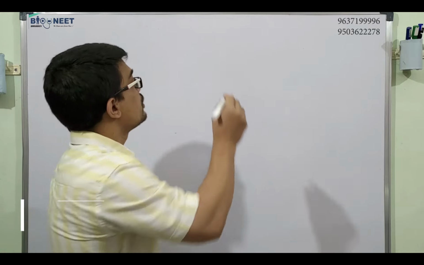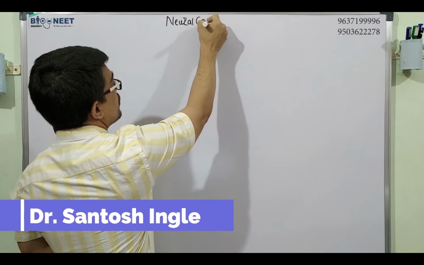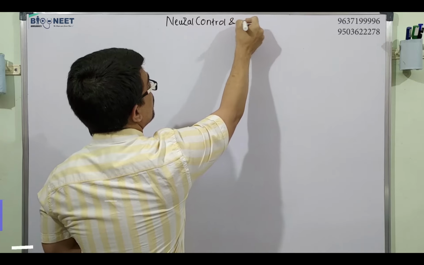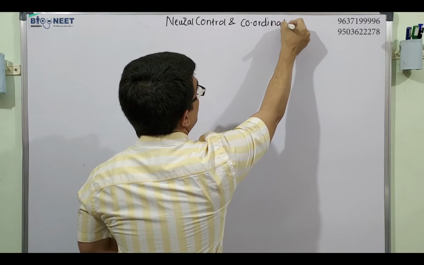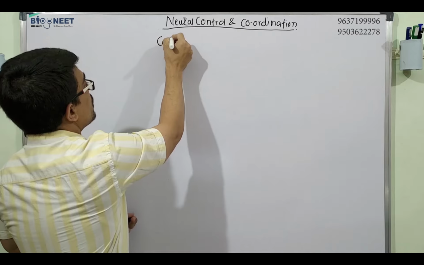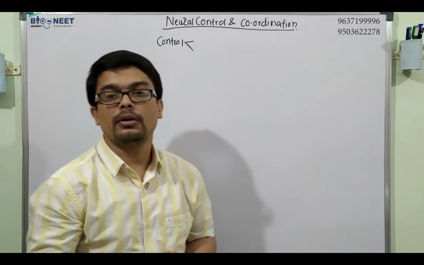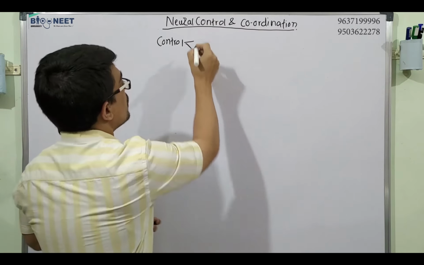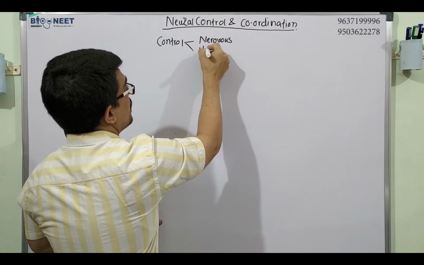Your next chapter is neural control and coordination. So basically, how do we control our body? There are two ways to control your body: one is called nervous control and another is called hormonal control.